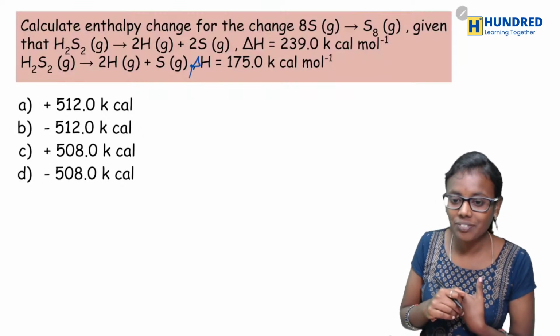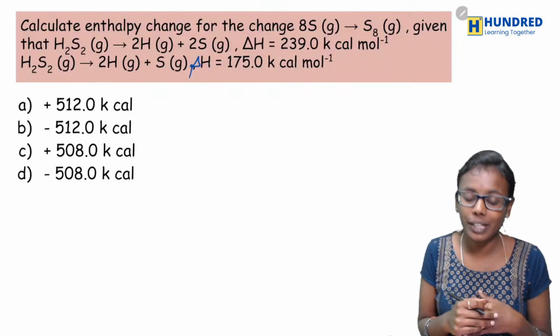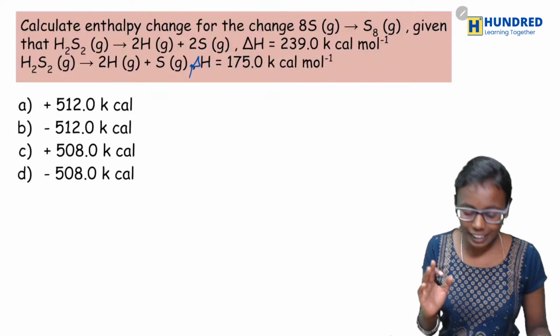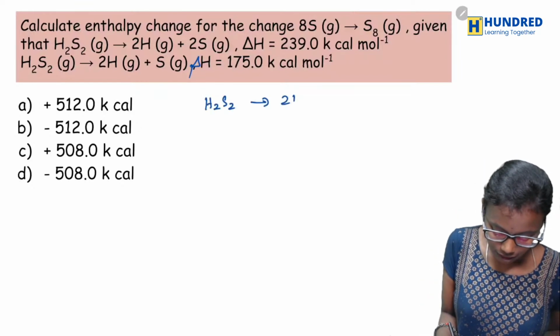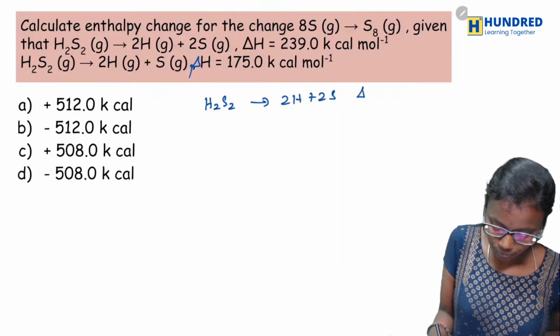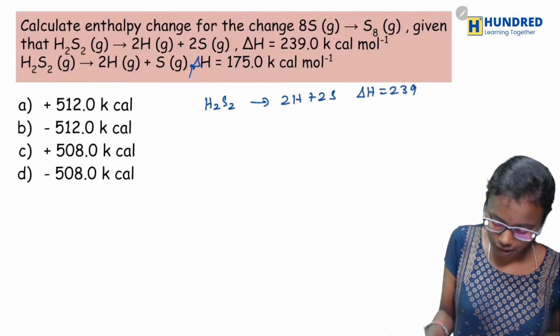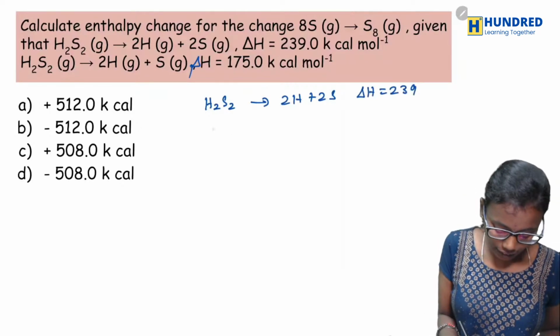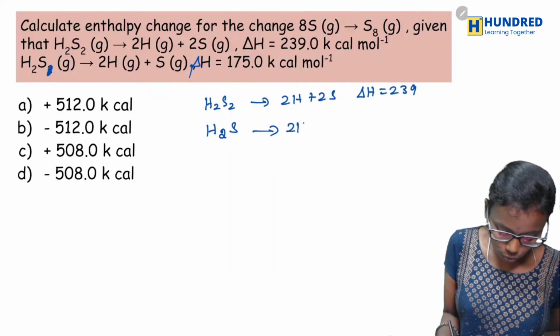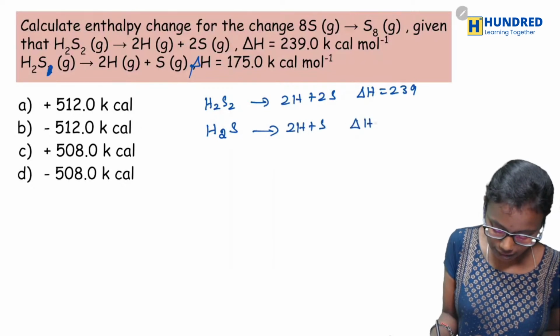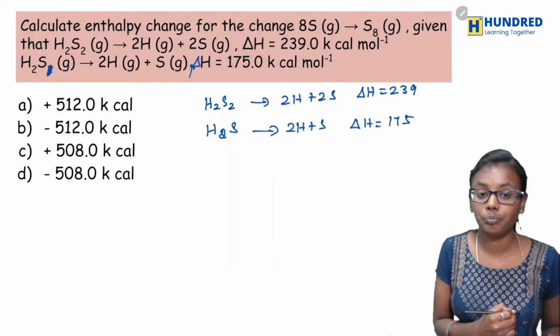Okay, so everyone is giving the answer as 512 kilocalories. Okay, so we'll do the calculation. Simple calculation. First I'll write the equations. H2S2 gives 2H plus 2S, whose delta H is 239, right? And the second equation is H2S2 to give 2H plus S, whose delta H is 175.